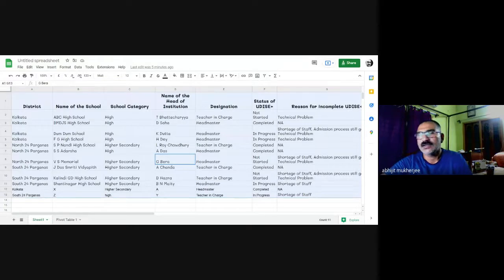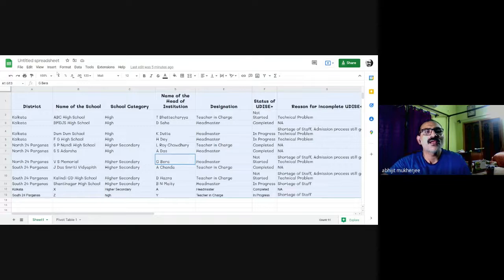Where was I? Okay. This is a pivot table. I've shown you sorting, I've shown you pivot tables, and I've shown you filter views. I haven't shown you the filters to it, how to add filters.